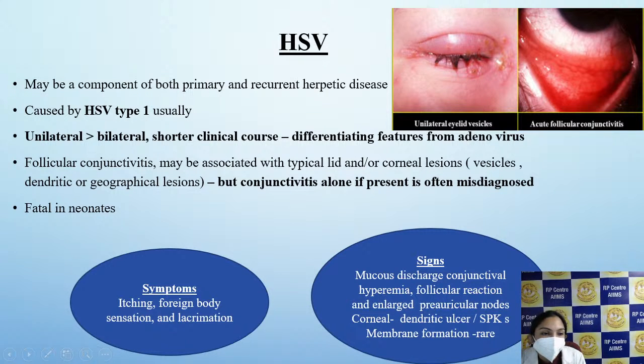An HSV infection in a neonate is fatal and will require aggressive management. The symptoms are in the form of itching, foreign body sensation and lacrimation. The signs can be mucus discharge, conjunctival hyperemia, follicular reaction. Corneal lesions like dendritic ulcer or SPKs can be seen.